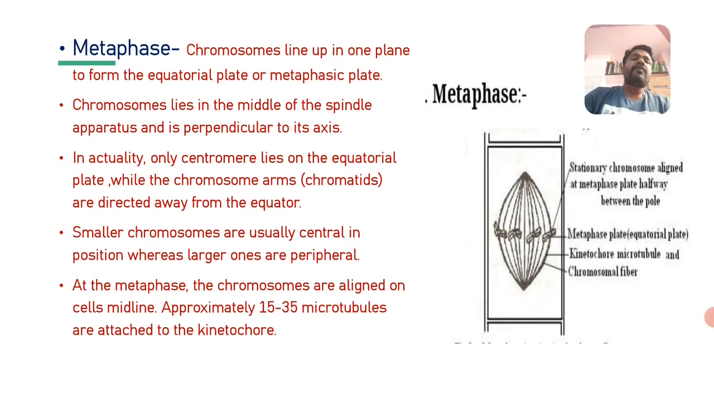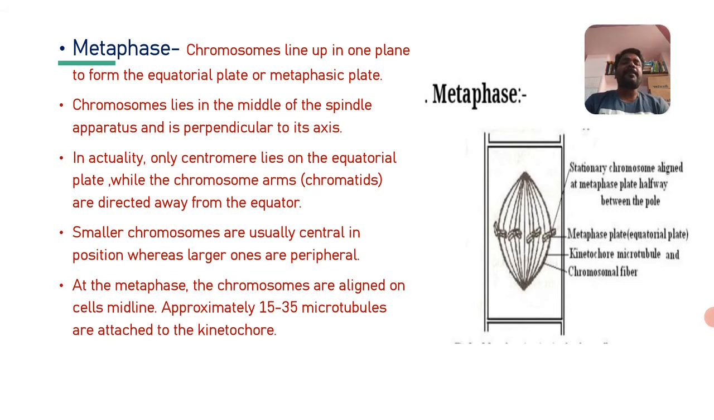Then smaller chromosomes are usually central. At the equatorial plate, the centromere is attached at the central region, and these chromosomes lie towards the region of their axis. There are smaller chromosomes and larger chromosomes. The smaller chromosomes are usually present at the central region or central position, whereas larger ones are present at the peripheral region of the cell.